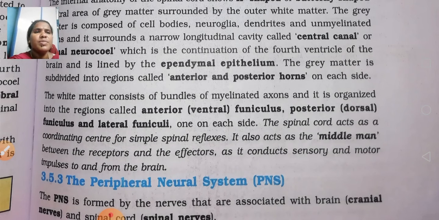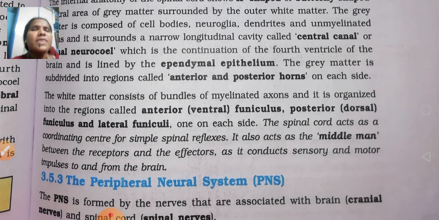It also acts as a middleman between the receptors and the effectors, as it conducts sensory and motor impulses to and from the brain.